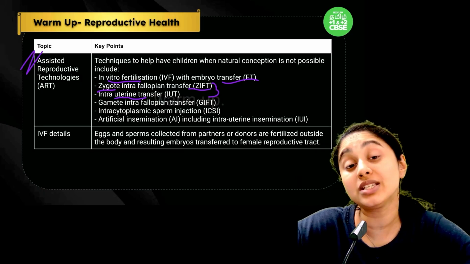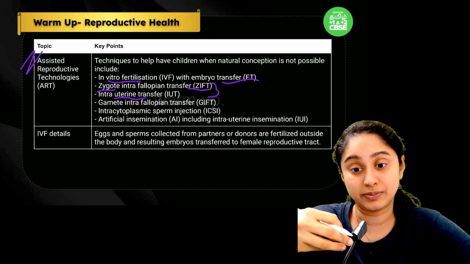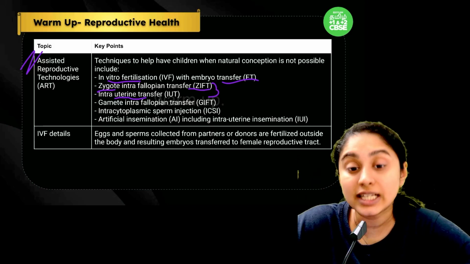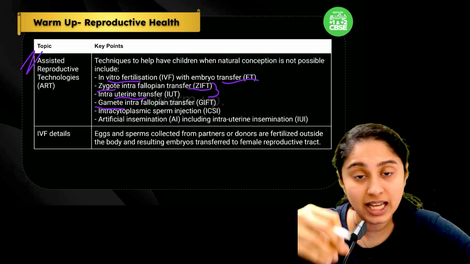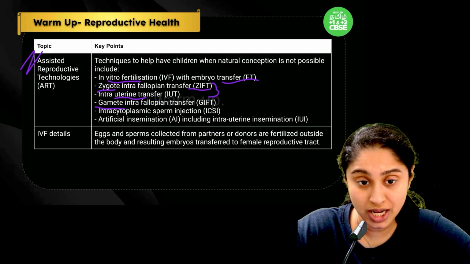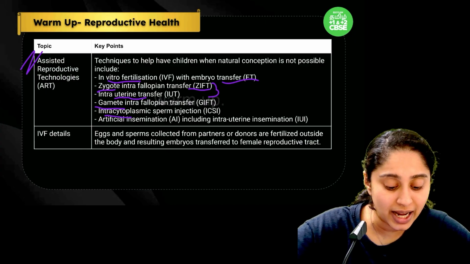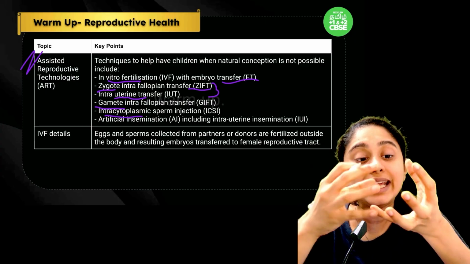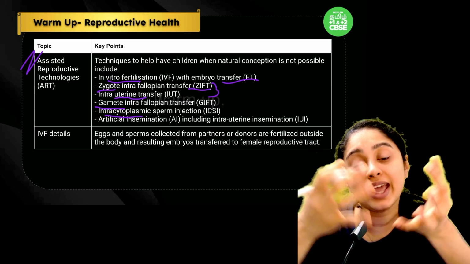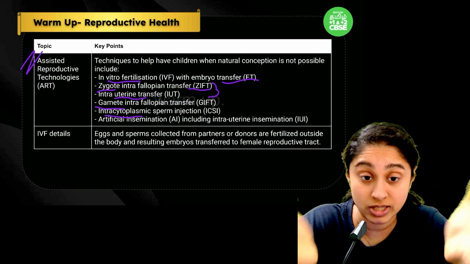Now apart from this, if we want to try out fertilization inside the body of the woman, then we can transport the gamete directly, so that will be gamete intrafallopian transfer. Additionally, there will be intracytoplasmic sperm injection, meaning you can directly take the sperm and inject it into the egg if natural fertilization is also a problem.